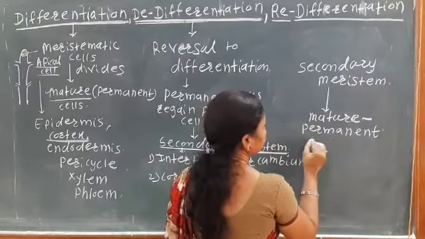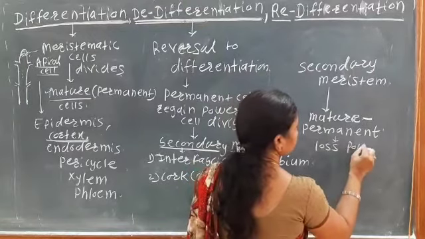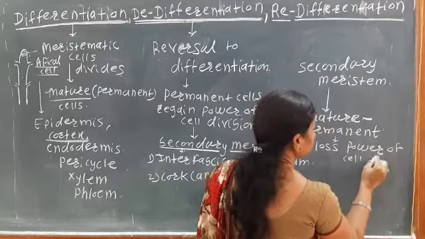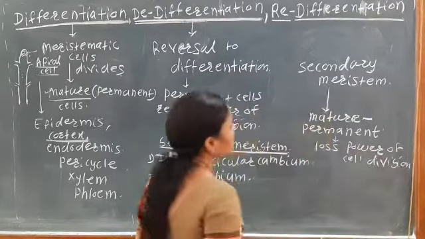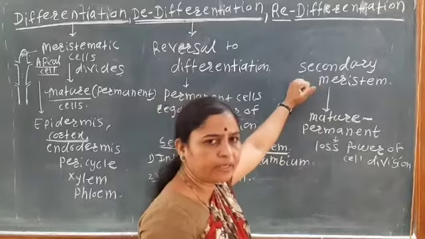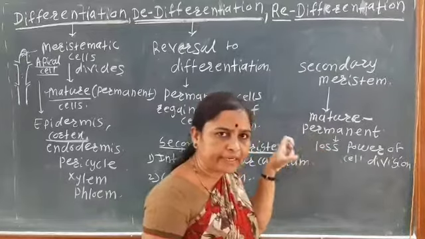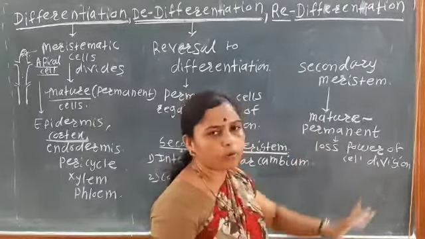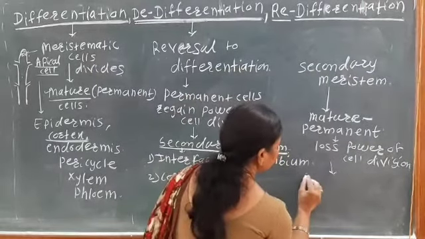Permanent means that they lost the power of cell division. Okay, so here the secondary meristem again becomes mature, that is, it again becomes permanent. पुन्हा ते permanent होतील and they lost the power of cell division and it produced the secondary xylem.